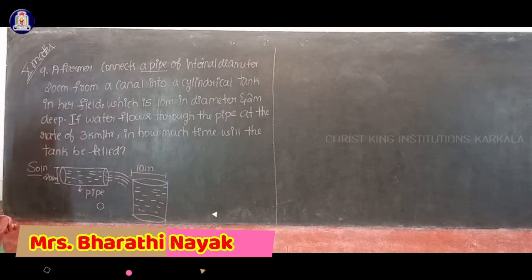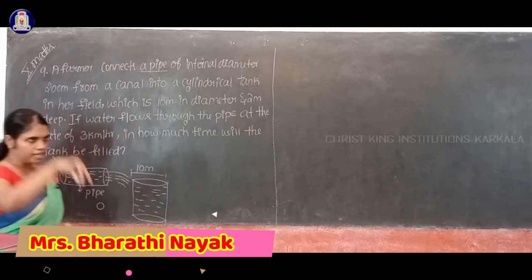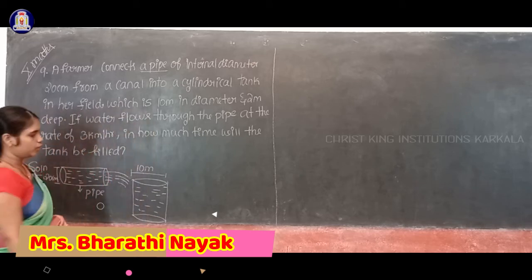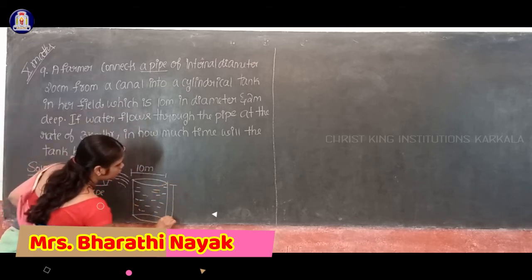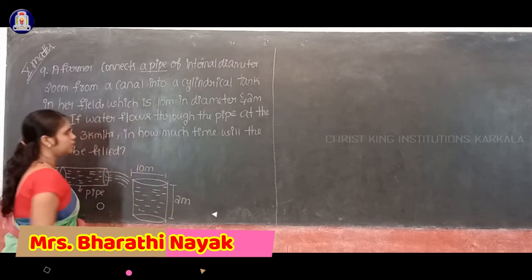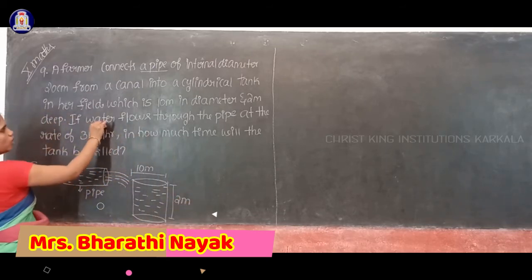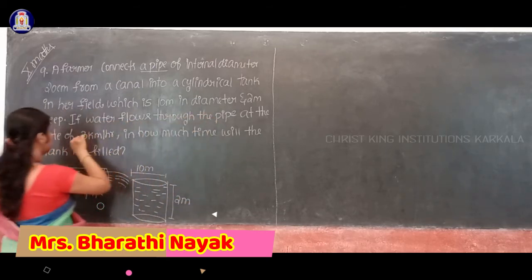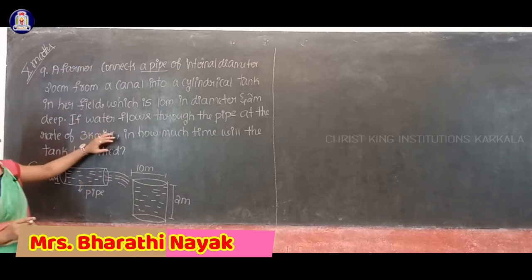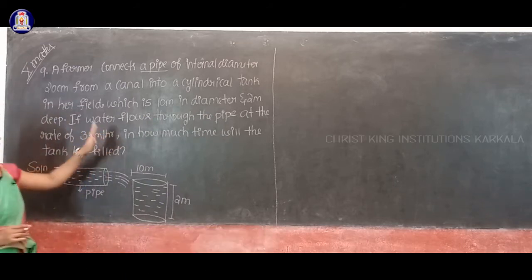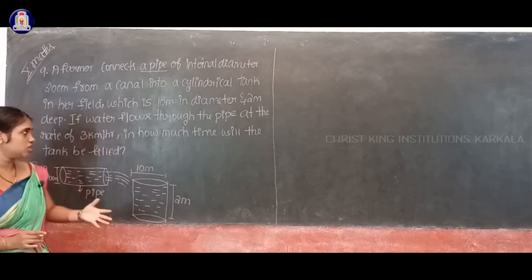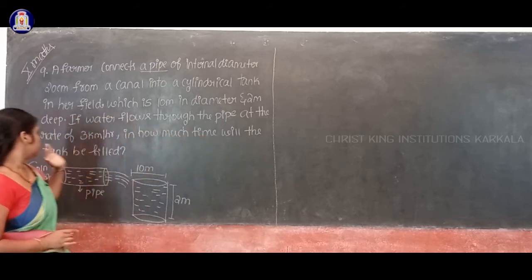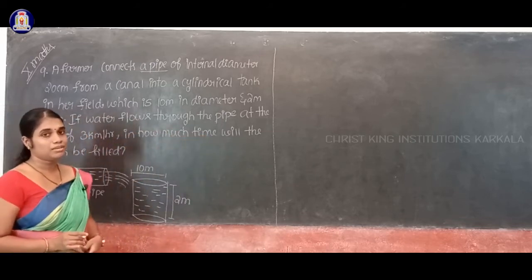Okay, also which is 2 meter deep. Deep is nothing but height. This is about 2 meter deep. Okay, if the water flows through the pipe at the rate of 3 kilometer per hour, speed given here, rate means speed of the flowing water. Okay, in how much time will the tank be filled? That means the time you have to find.